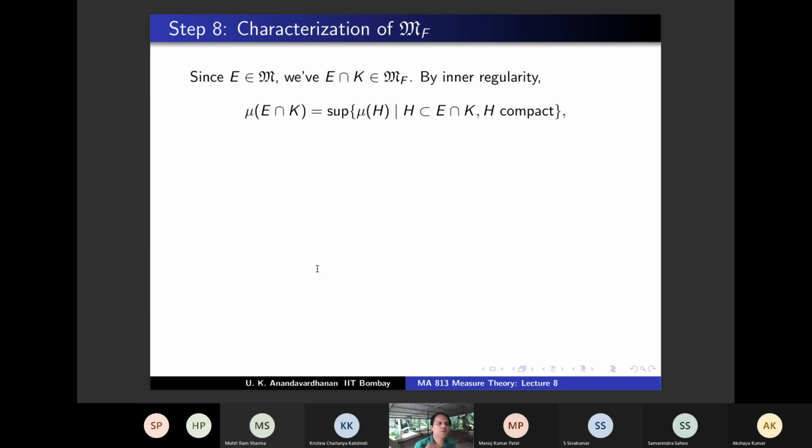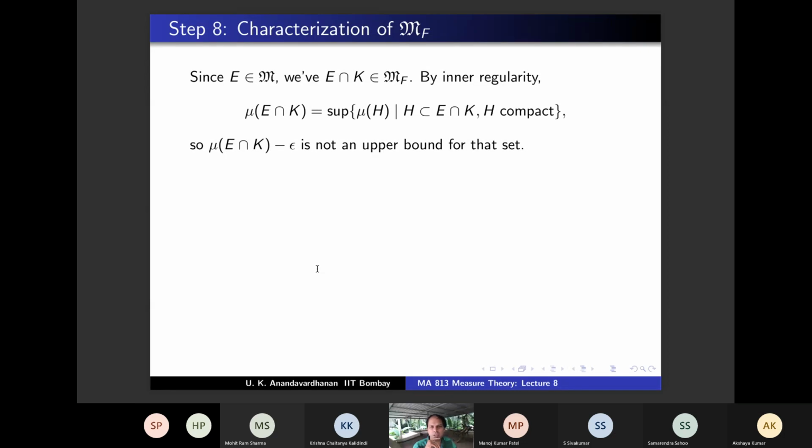So mu of E intersection K is the supremum of mu H, H contained in E intersection K and H compact, and epsilon is arbitrary. Because mu of E intersection K is the supremum, the least upper bound, mu of E intersection K minus epsilon is not an upper bound for this set. So what will you get?